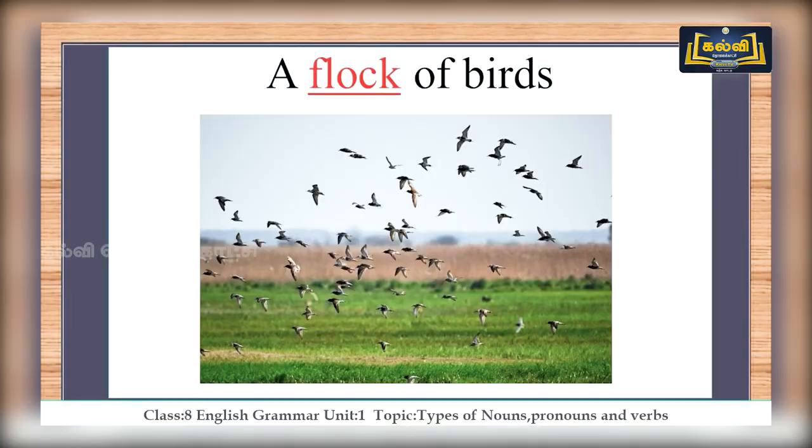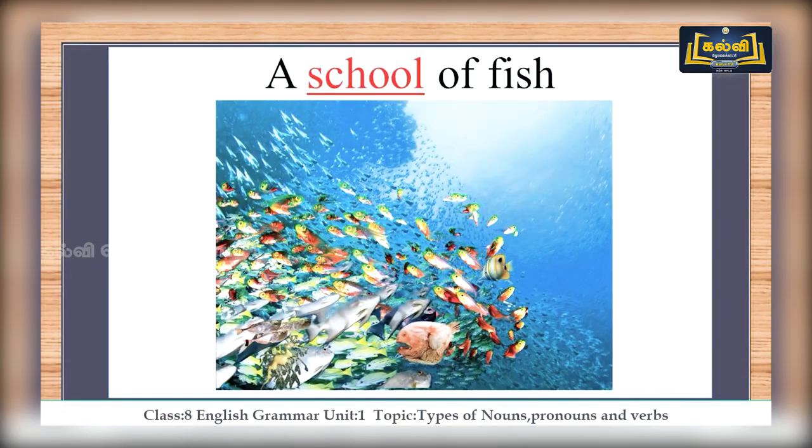We call the group a flock, so it is a collective noun. Do you know what a group of fish is called? It's called a school of fish. You can also collect a number of collective nouns which are used for different things, different animals or different objects.